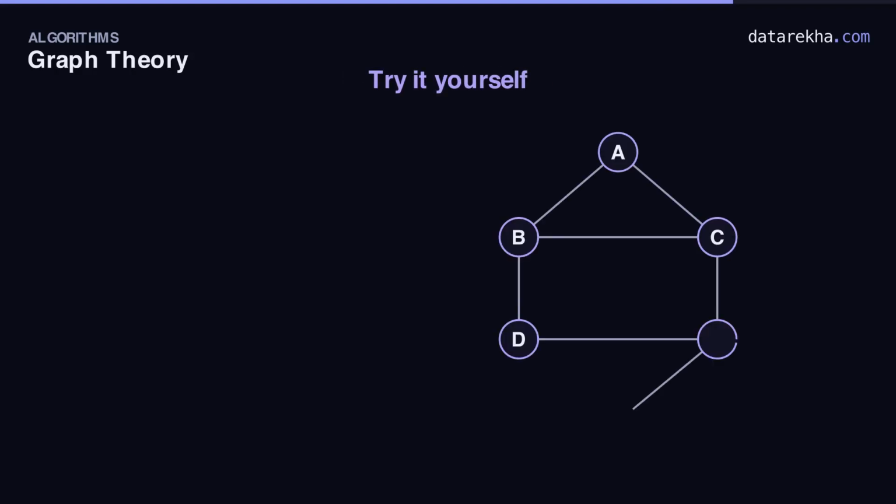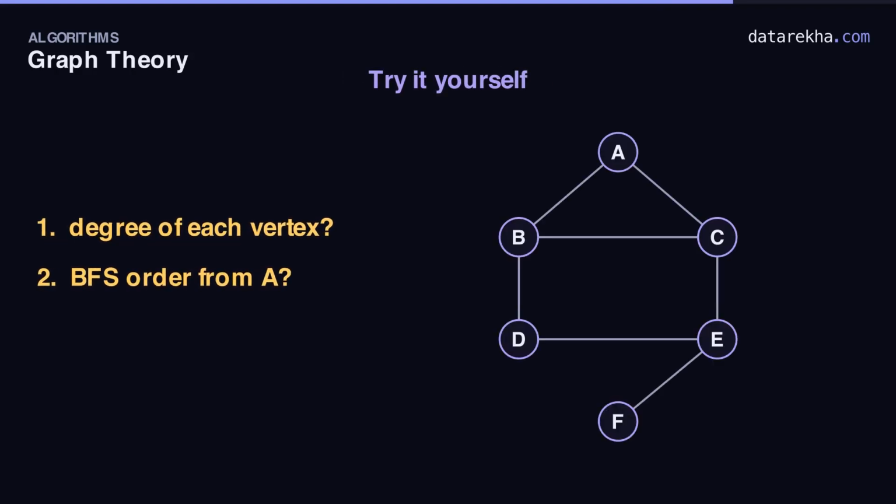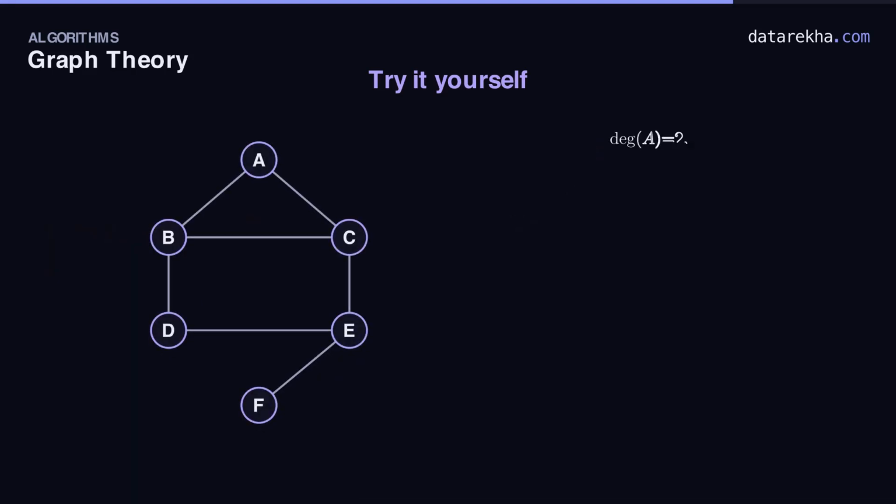Your turn. Same graph on the right. Two questions. 1. Write the degree of every vertex. 2. Give the breadth-first order from A. Pause the video and work them out. I'll wait. Here are the degrees. A 2, B 3, C 3, D 2, E 3, F 1. They add to 14, twice the 7 edges. If your sum was 14, your degrees are consistent.